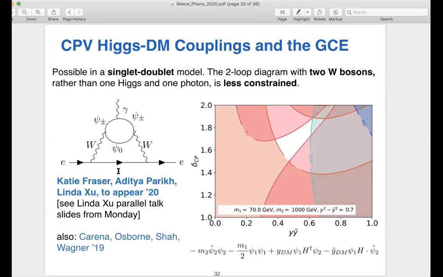And the reason it's allowed by the EDM is the singlet doublet model doesn't have the bar-Z diagram I showed you before, which is very constrained. It only has this other one where you have 2 W's connecting things to the electron, and you have a neutralino in the loop, or a neutral fermion. And it just turns out, for some numerical reason, this particular diagram happens to be smaller than those other 2 loop diagrams that I showed you that were giving very strong constraints. And so the singlet doublet model still has viable parameter space as long as you don't have other charged particles that are mixing in, as long as they're heavy enough.